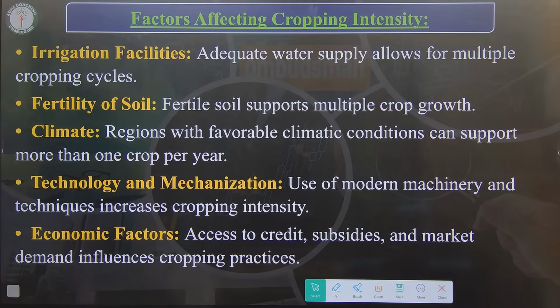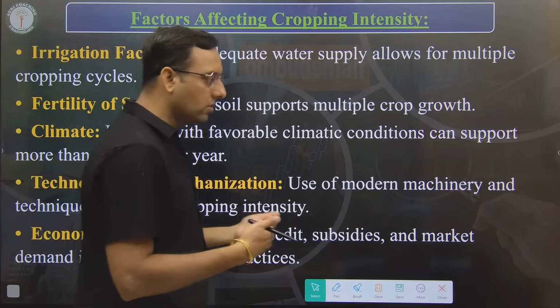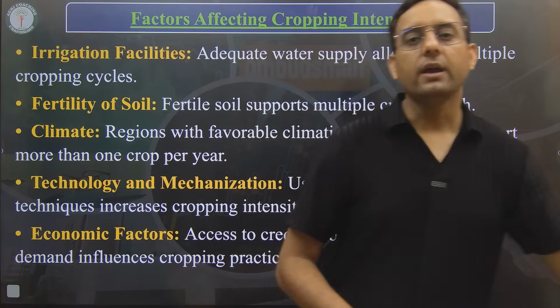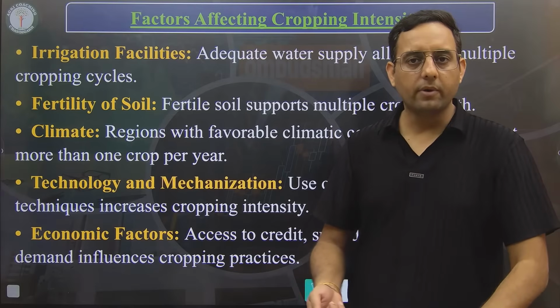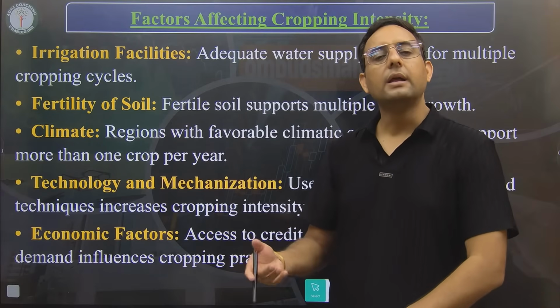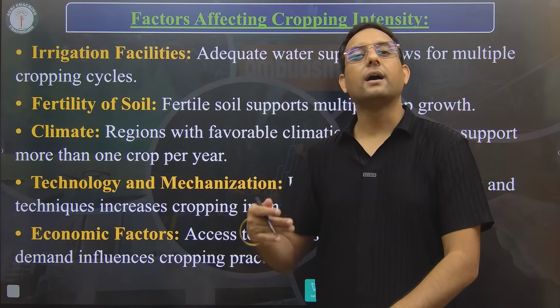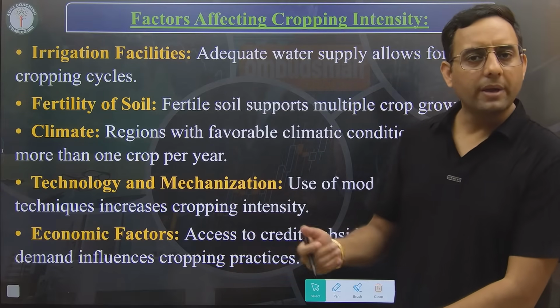Factors affecting cropping intensity. The main factor is irrigation. Punjab has the highest irrigation and mechanization. This is why Punjab has the highest intensity. So the factors affecting it: one is irrigation facility, second is fertility of soil, because you will be able to grow more crops on the area if you have good fertility in the soil. Third is climate. Climate is also important, because if climate is not suitable, if climate is adverse like global warming, we will not be able to grow the crops.